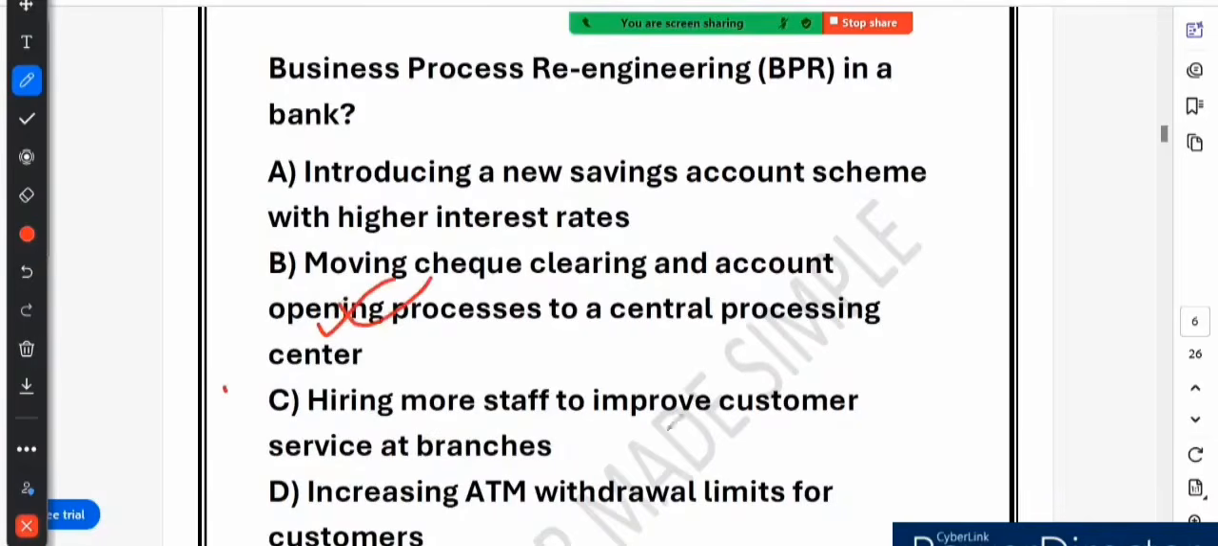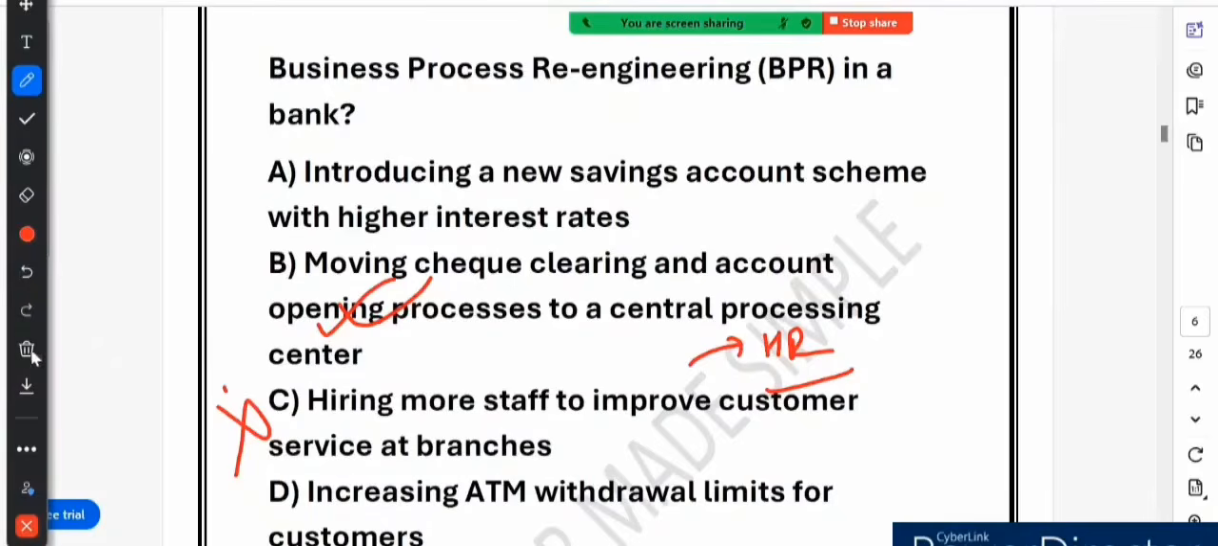Option C says hiring more staff to improve customer service at the branch. This is wrong. This is basically an HR solution, because if a bank wants to improve customer service through BPR, it might use chatbots, self-service kiosks or AI-powered assistants instead of just adding more employees. So hiring more staff might improve service, but it does not change how banking processes work. BPR focuses on long-term efficiency, not just increasing manpower.